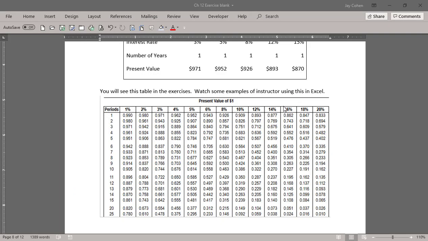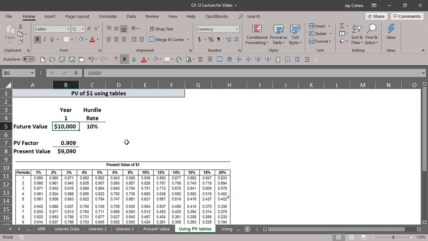Okay, look at the bottom half of page 8 then. This is the present value table you're going to get to use to do the homework. These are built in to all the accounting problems, all the MyLab problems. The way it'll look is, let's just say you're going to get $10,000 at the end of year 1, and it's 10% that you're given. This is the data. Then you look up year 1, which is the top row. 10% is 0.909 right there.